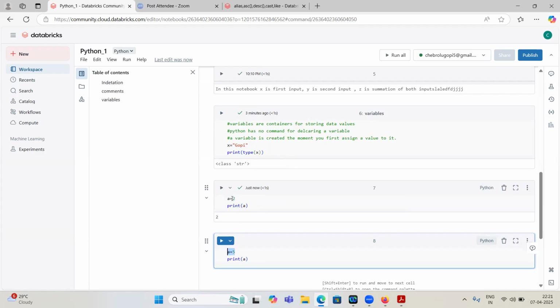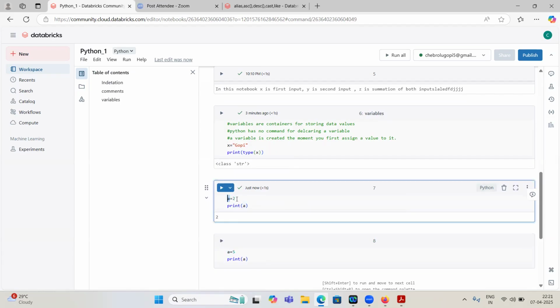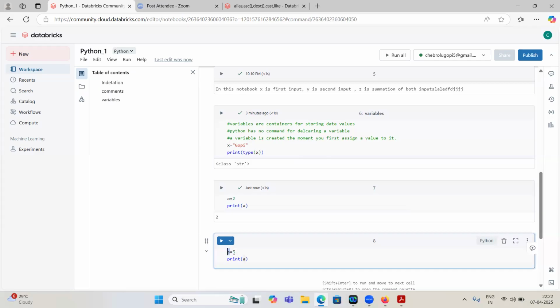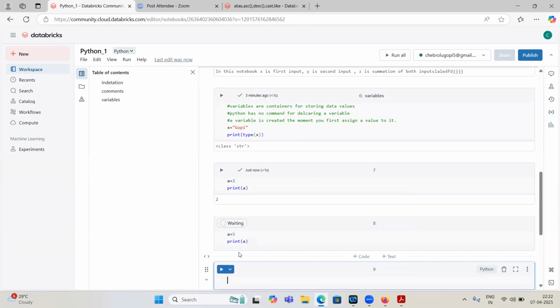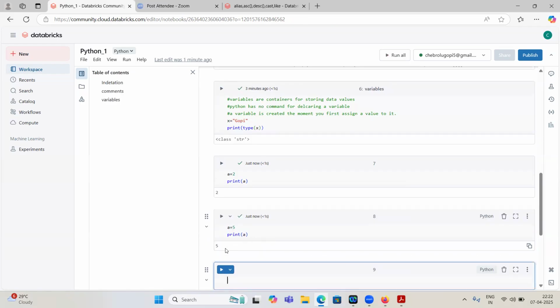Now in the a memory location, until here 2 is stored. Now in the a memory location, 5 is stored. So it will store the recent value you assigned. The recent value is 5, so if I execute it, it will print 5.